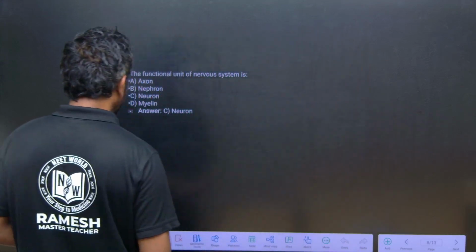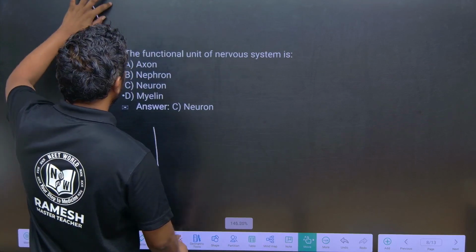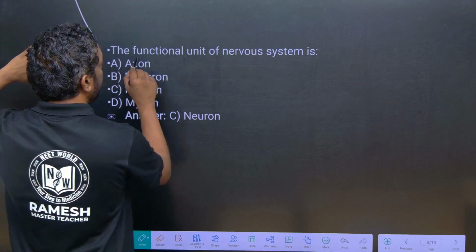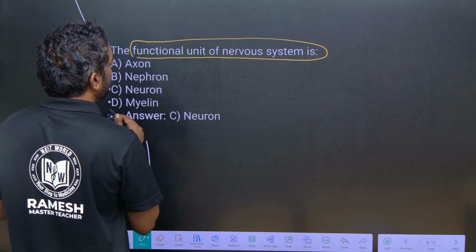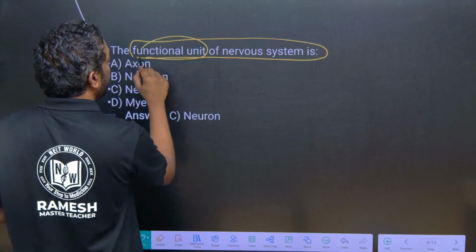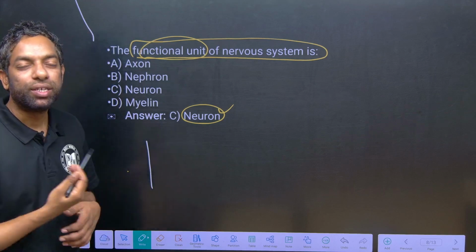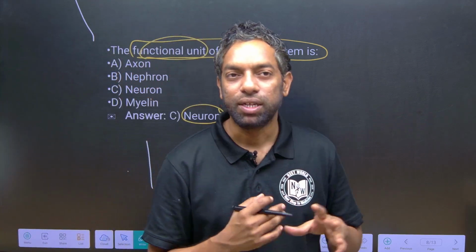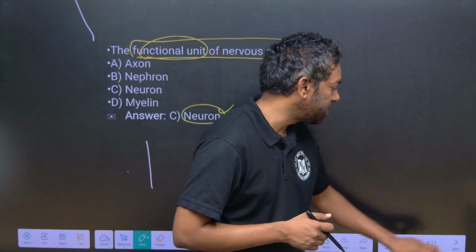Another question, if it comes to this. Just look into this. The function of the nervous system, of course, the functional unit is the neuron, obviously you know, a very simple question. Sometimes they can ask you simple questions from some chapters. This time it is the nervous system, they ask a simple question.